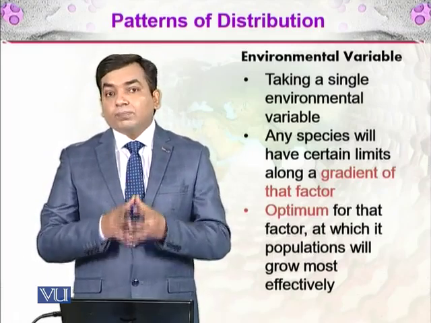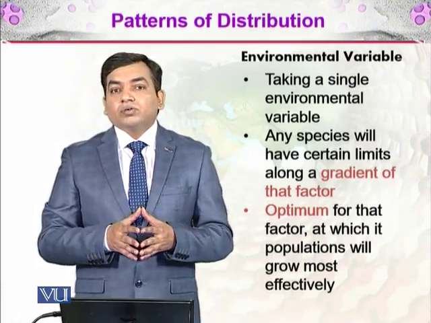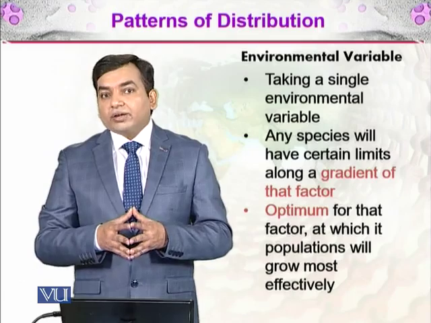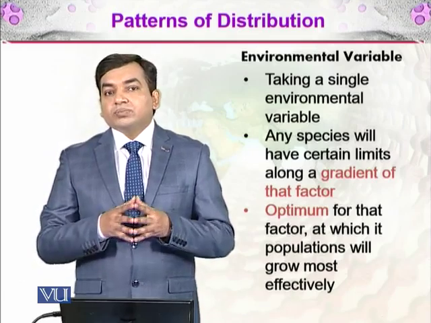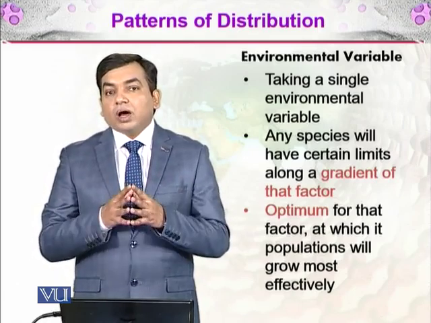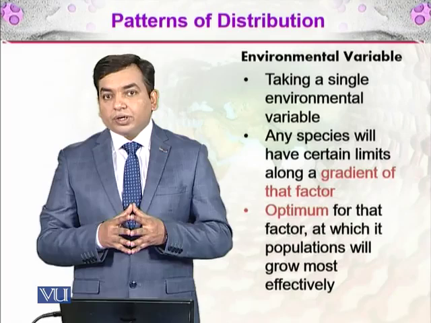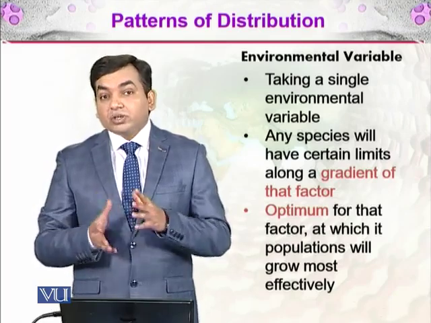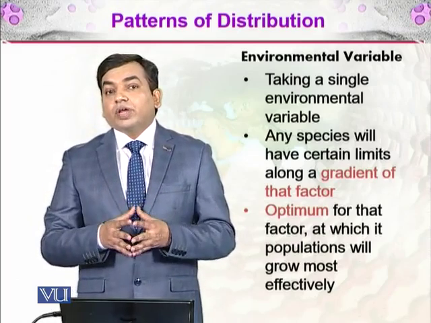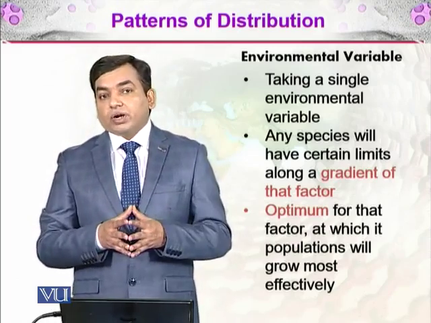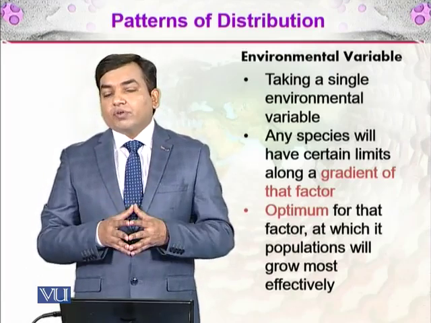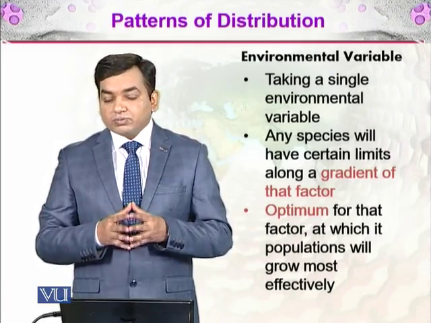A plant which can live in the range of 10 to 25 degrees Celsius will live in that area only. If there is sub-zero temperature or a very hot environment like a desert, those plants or animals won't survive there. Take one environmental variable at a time and see if the organism can live in that environment. All of these environmental variables are physical factors affecting the distribution of organisms.